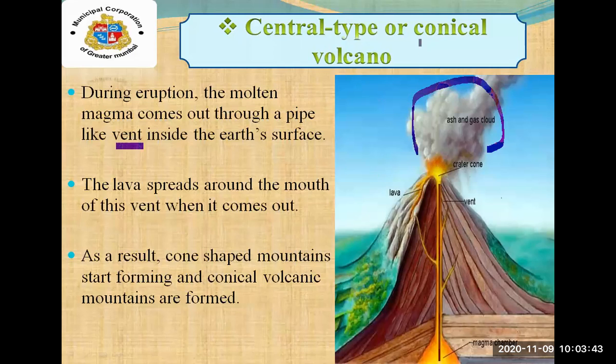Okay, it is easy, students. Let's focus on the word conical. Just keep the word in mind: cone-shaped mountains, cone-shaped volcanoes. Then immediately you can note down that during the eruption, the molten magma or inflammable gases are thrown out through the vent inside from the earth's surface. So with this word you can easily note down the definition or the meaning of this volcano.